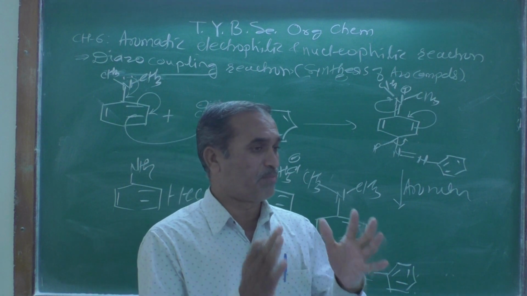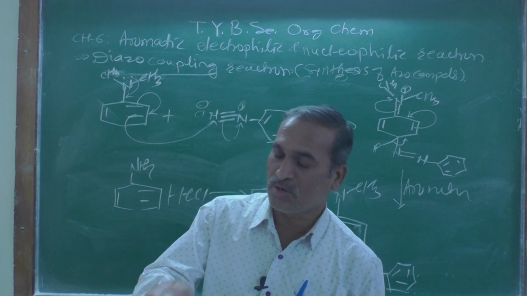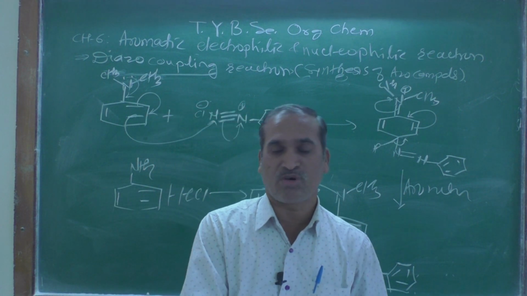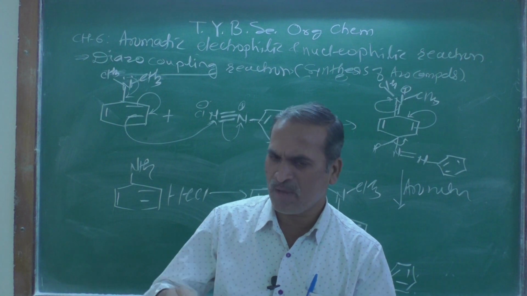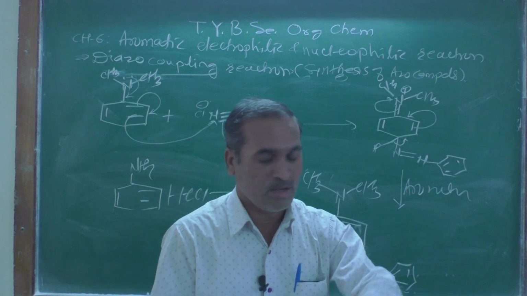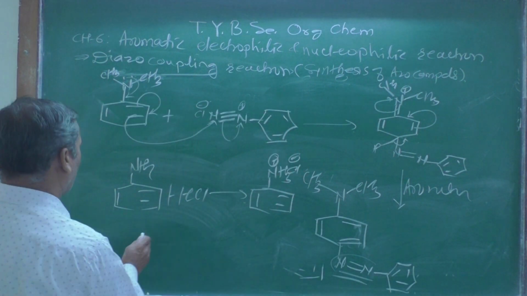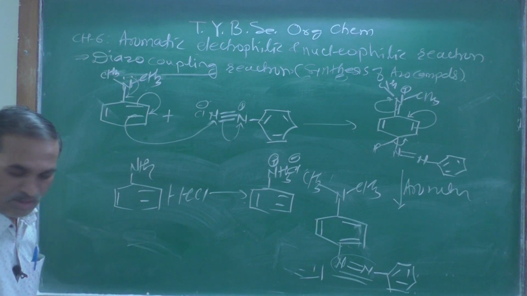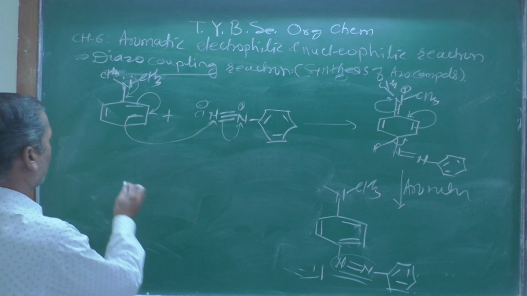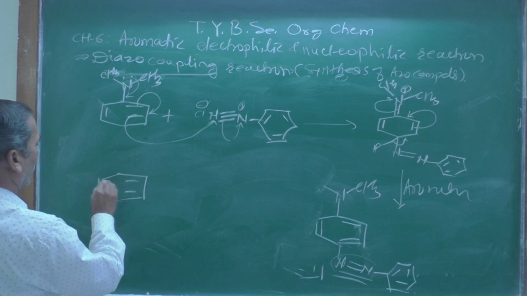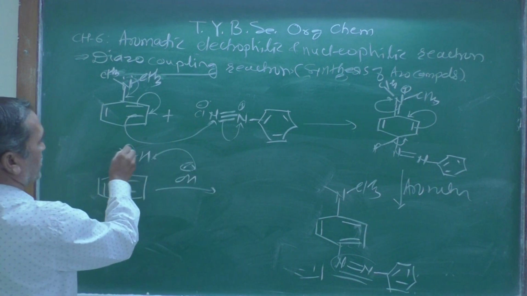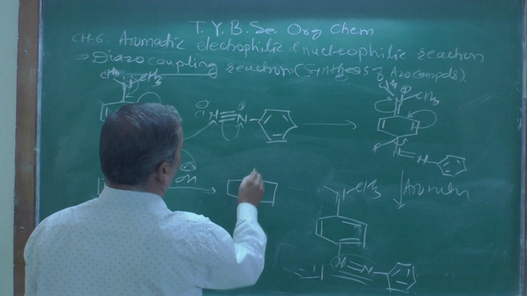The OH of that phenol can be abstracted by OH negative and form a phenoxide ion, and that phenoxide ion, as we know, is well stabilized due to resonance, and the reaction may carry out at the para position. So in a basic condition, the phenol OH is abstracted and you will get a phenoxide ion, O negative.